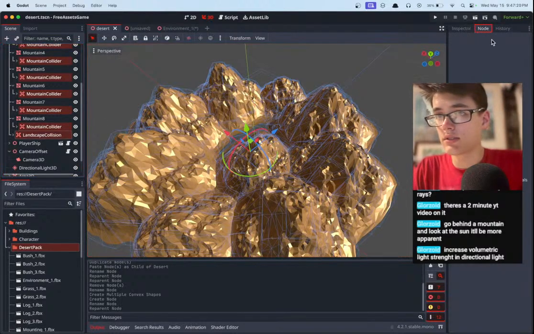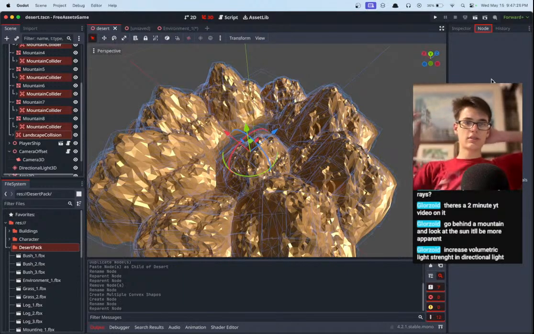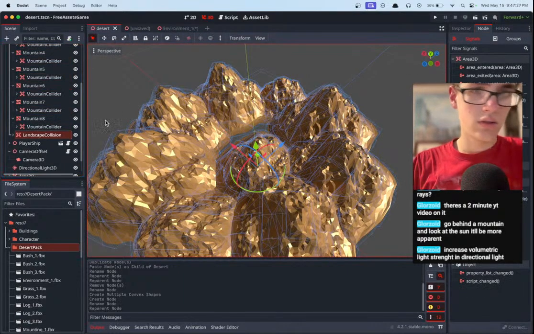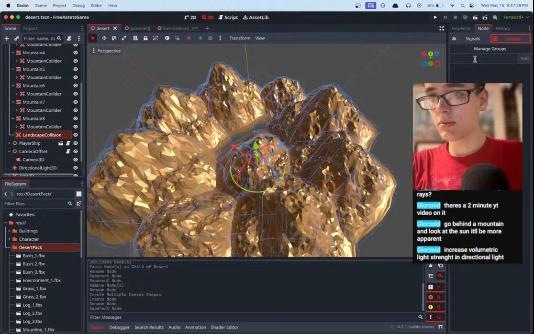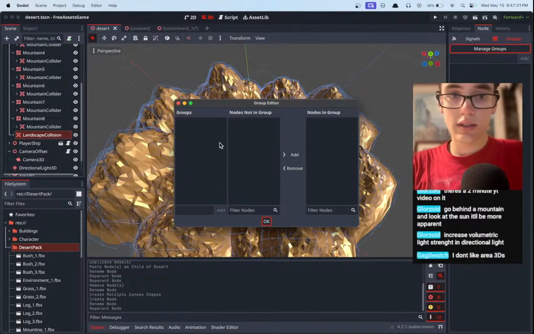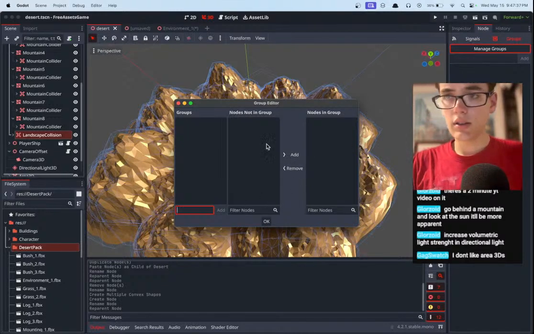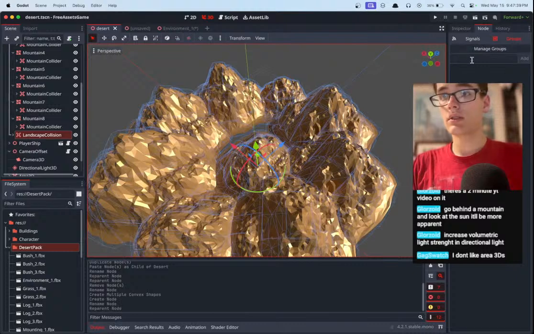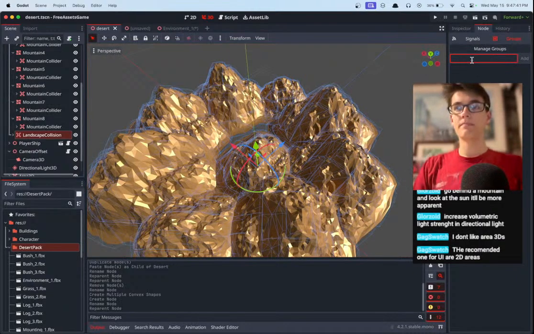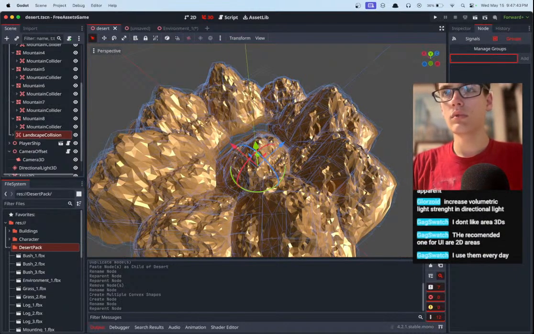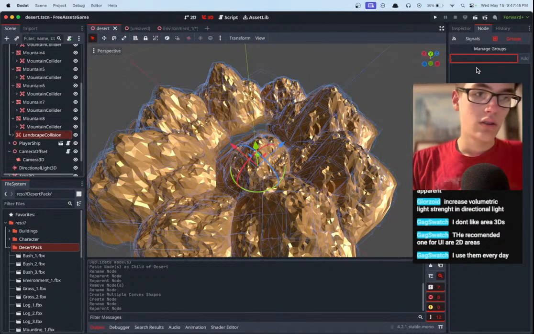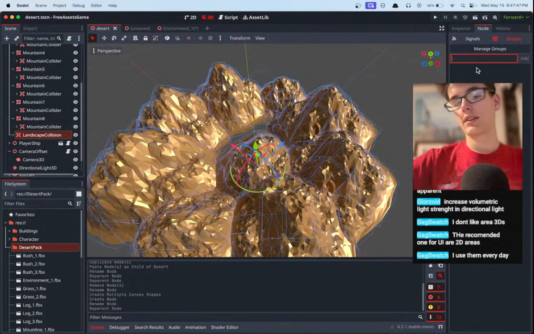Select all of these, node. Wait, can I group some multiple nodes at once? That's kind of annoying. Okay, I guess we'll just have to do it one at a time. Unless we can do it here. Okay, wait, we might be able to do it here. You don't like area 3Ds? I think the area 3Ds seem helpful.